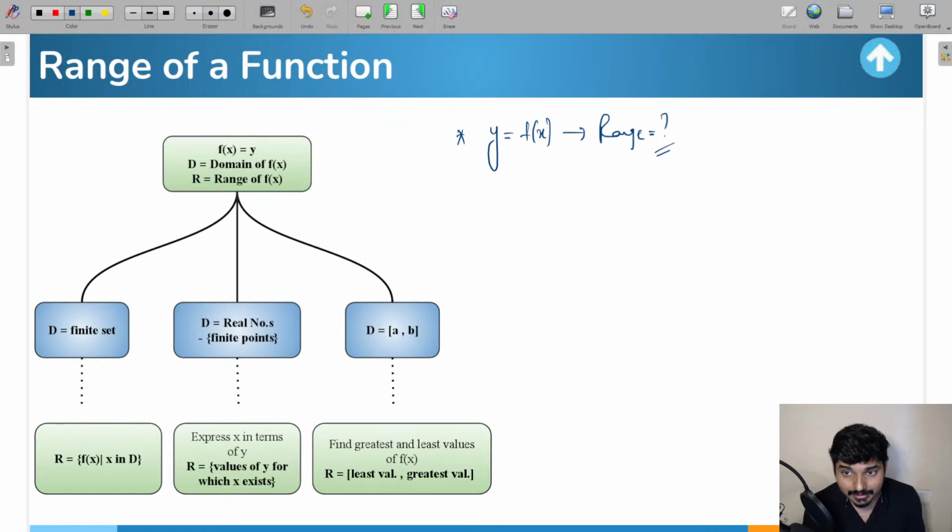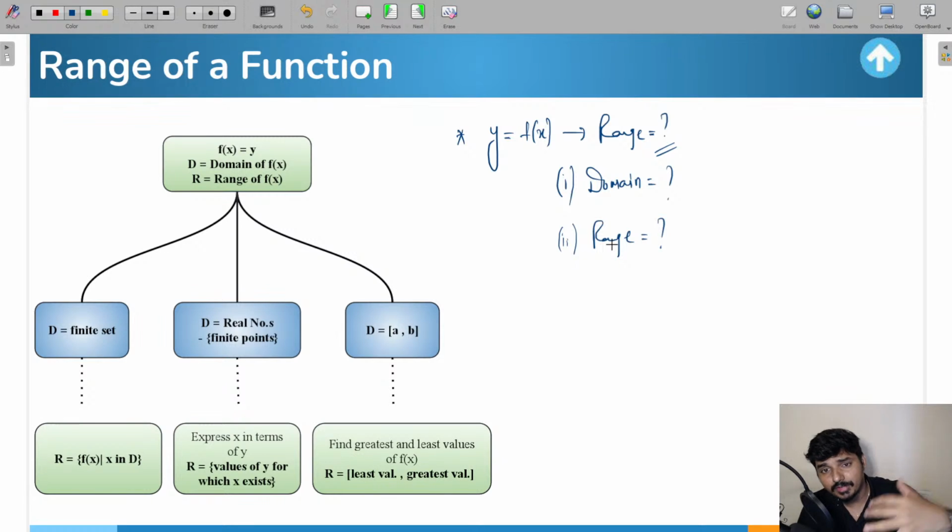So before we calculate the range of the function, every time remember you need to calculate what is going to be the domain of the function. That is going to be your first step: find the domain. And then you have to calculate what is going to be the range of the function. That is the first thing you have to understand, everyone. All values of y is the codomain, not the range, not all the values of y.